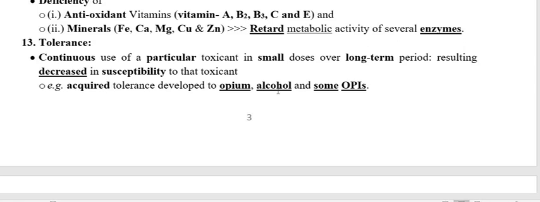Take the example of opium, alcohol, and some of the organophosphorus insecticides. What it means is, if a patient, animal or subject is taking alcohol at regular intervals, the potency of its effect is reducing day by day, and this is called tolerance. Take the effect of opium. Opium is the queen of the poisons.